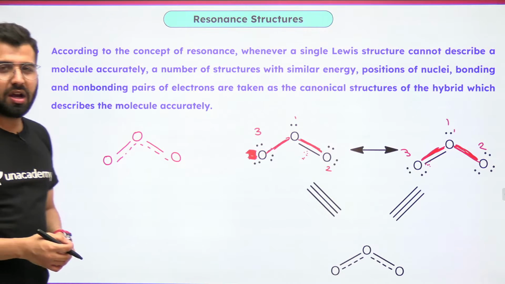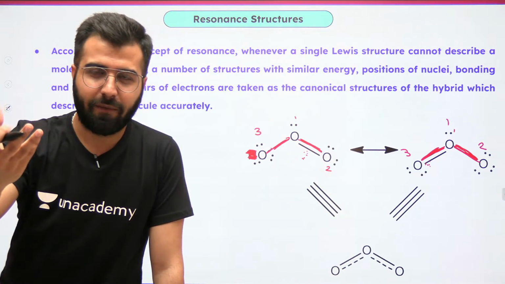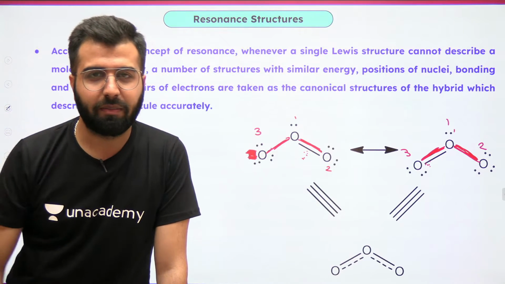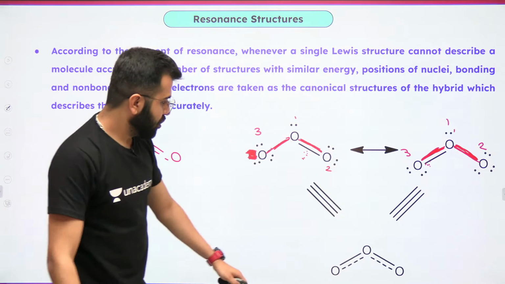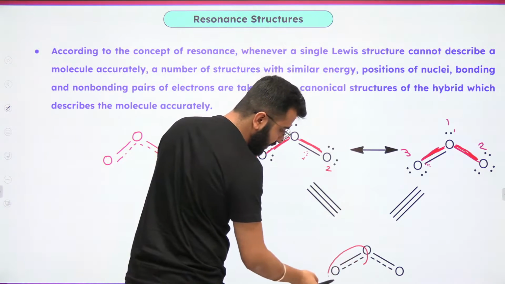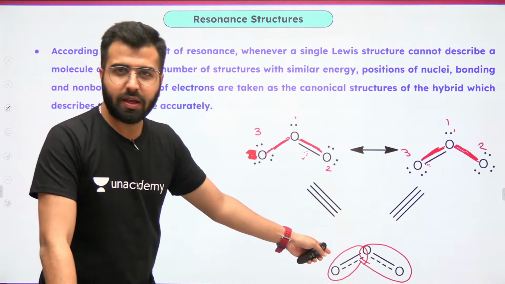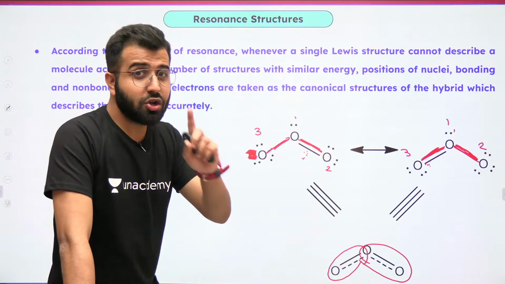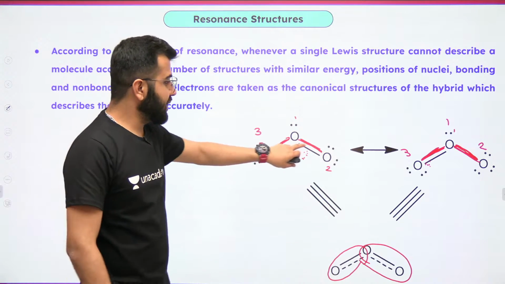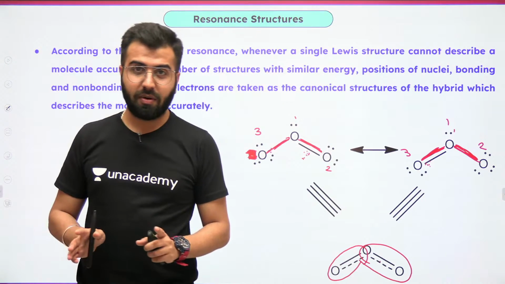what did I do? I shared the second bond between both of them. So what is the bond order whenever we talk about oxygen, this ozone? What is the bond order between oxygen and oxygen in ozone? It's not 1. It's neither 1, it's neither 2. It's 1.5, and 1.5 is what you have to remember.